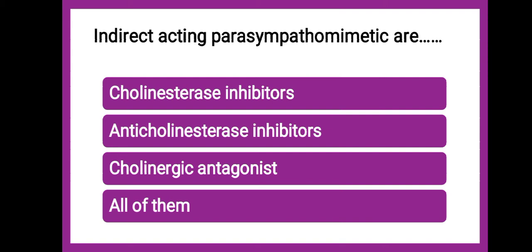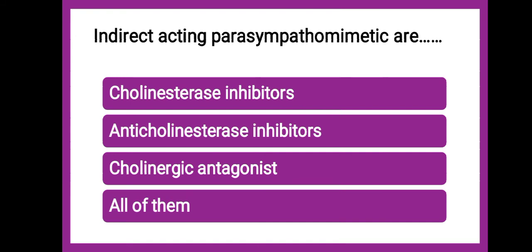Next question is, indirect acting parasympathomimetics are, indirect acting parasympathomimetics. Now, in our theory lecture, we have seen the classification of parasympathomimetics. In the classification, we have seen that they are subclassified into two types: direct acting parasympathomimetics and indirect acting parasympathomimetics.